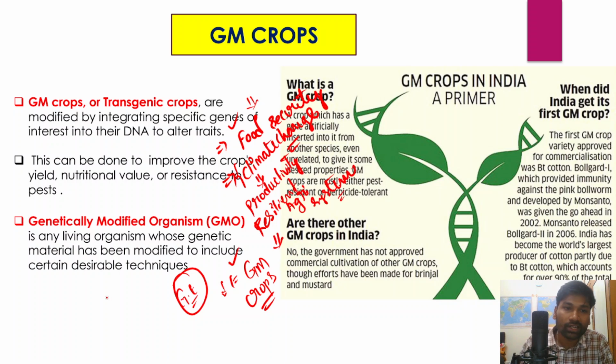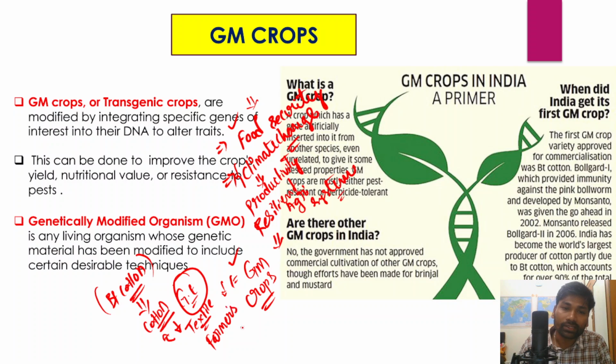One example of a genetically modified crop is BT cotton. BT cotton has helped substantially increase the productivity of cotton, and this has resulted in India meeting its own textile needs, and we are also able to export cotton textiles to other countries. In fact, farmers' incomes have also increased because of BT cotton. So BT cotton is one such example.